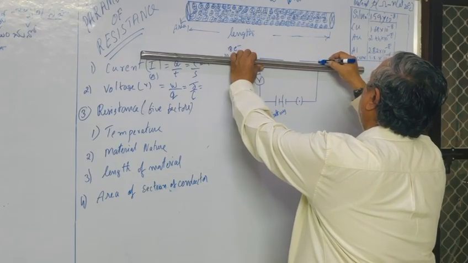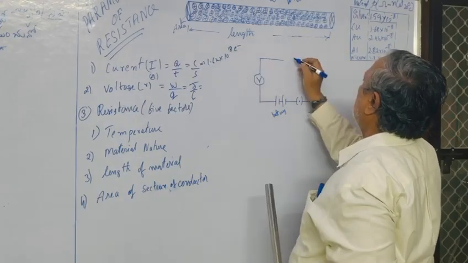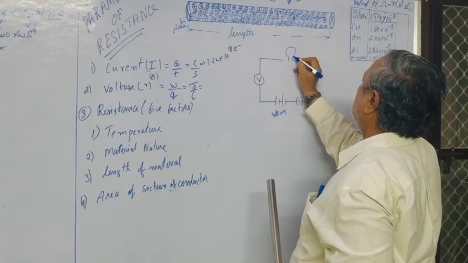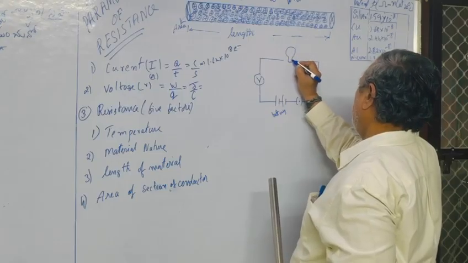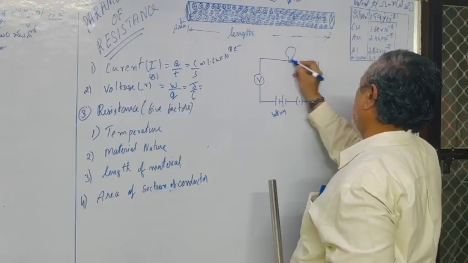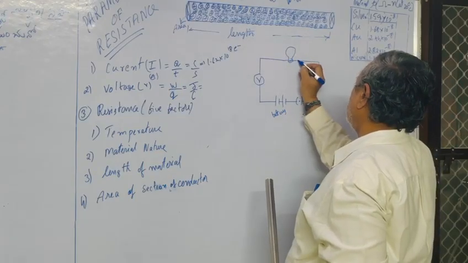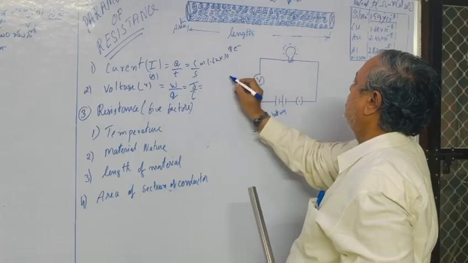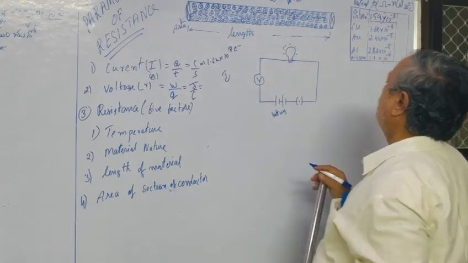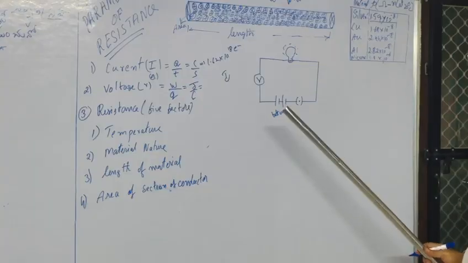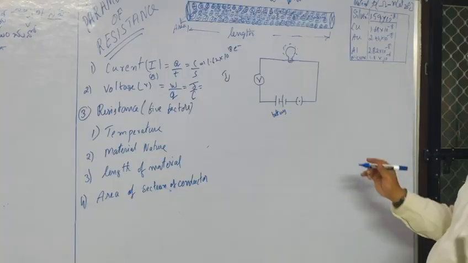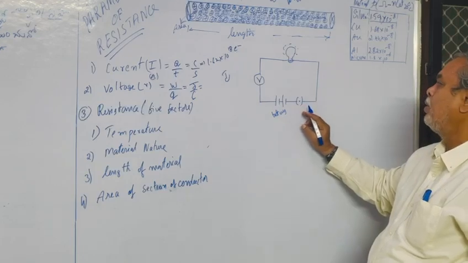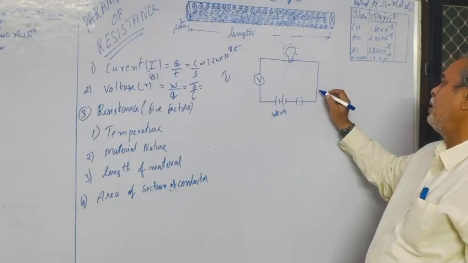Draw this figure. First, how do you know the temperature of the conductor or material, the temperature of the wire? This is the first activity. First you will have to switch it on. Then after some time you will know the temperature of the material.